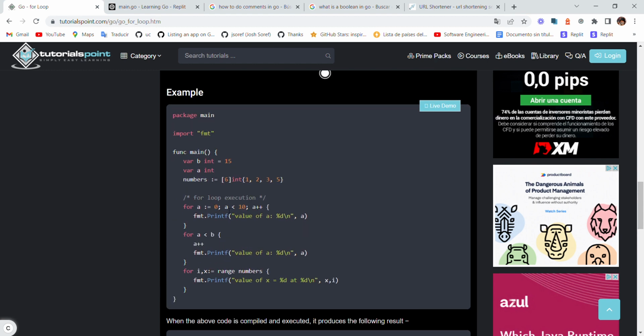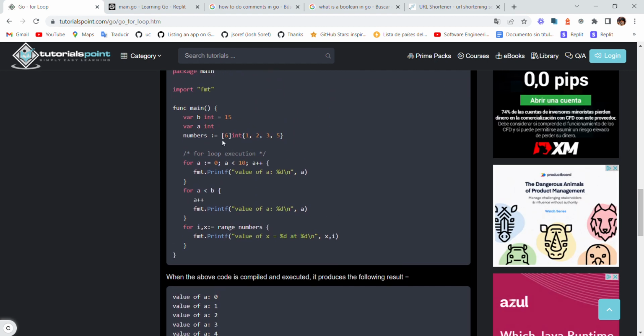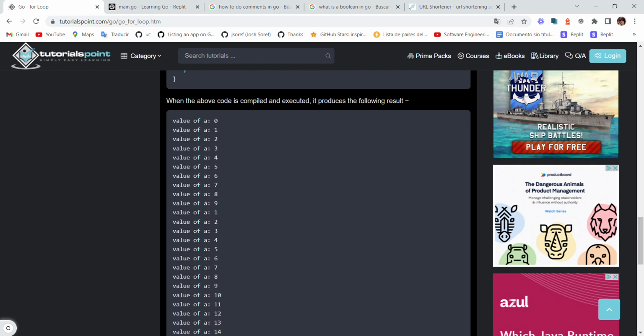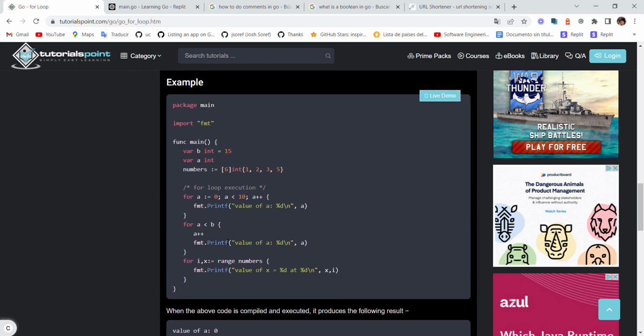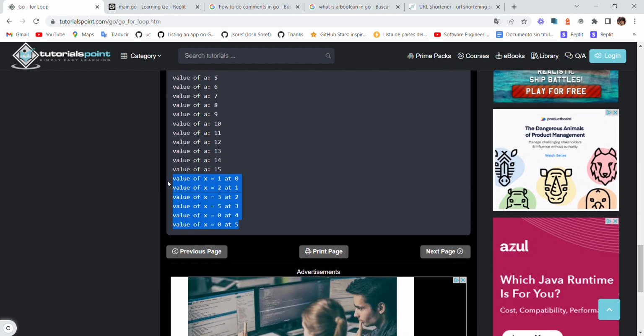So for a := 0, a, if a is larger than 10. No, I'm gonna go with b. For a, if b is larger than a plus plus value, and the value is a loop. So we start 1 to 15. Here it will be the value of a. Because b is 15, it will print this 15 times, okay? And then it will print this code 5 times.